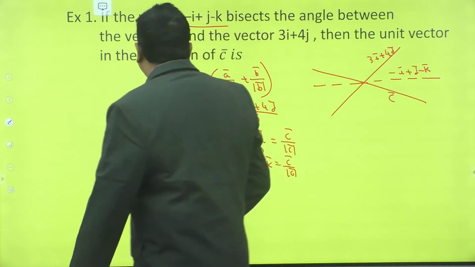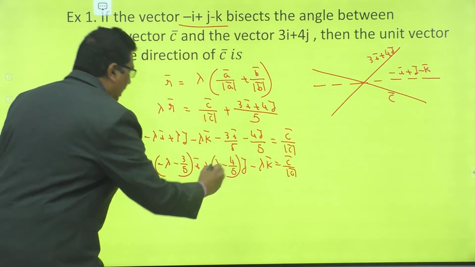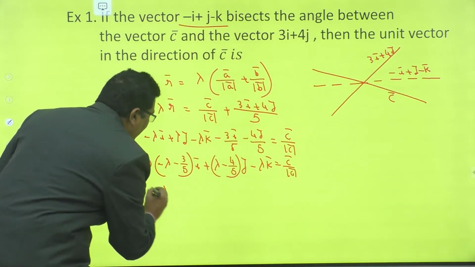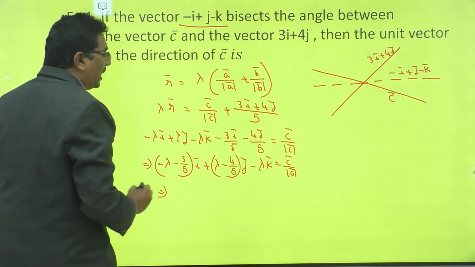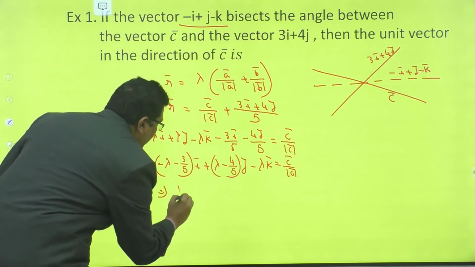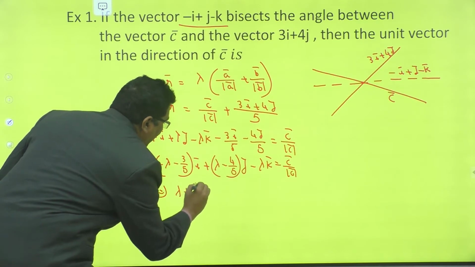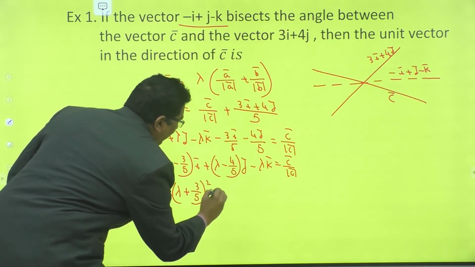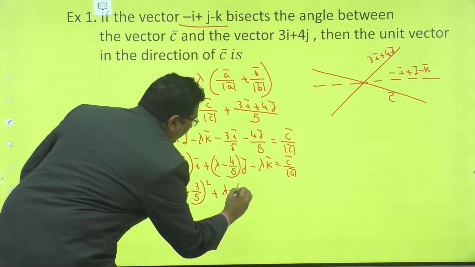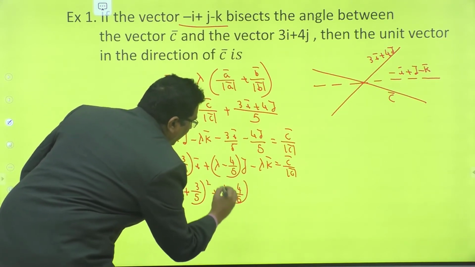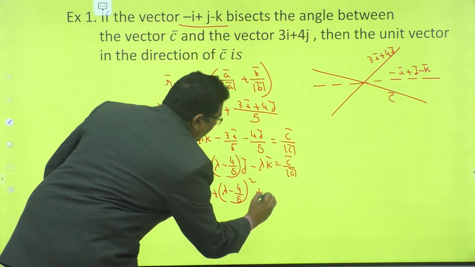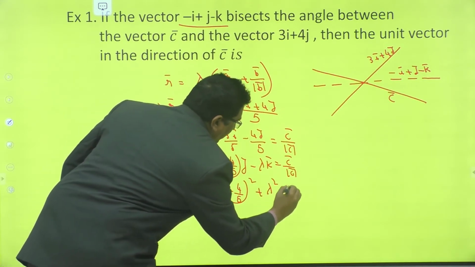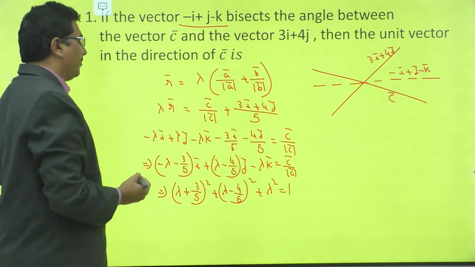Okay, the magnitude of the left hand side vector is equal to 1. So that lambda plus 3 by 5 whole square plus lambda minus 4 by 5 whole square plus minus lambda whole square plus lambda square is equal to 1.